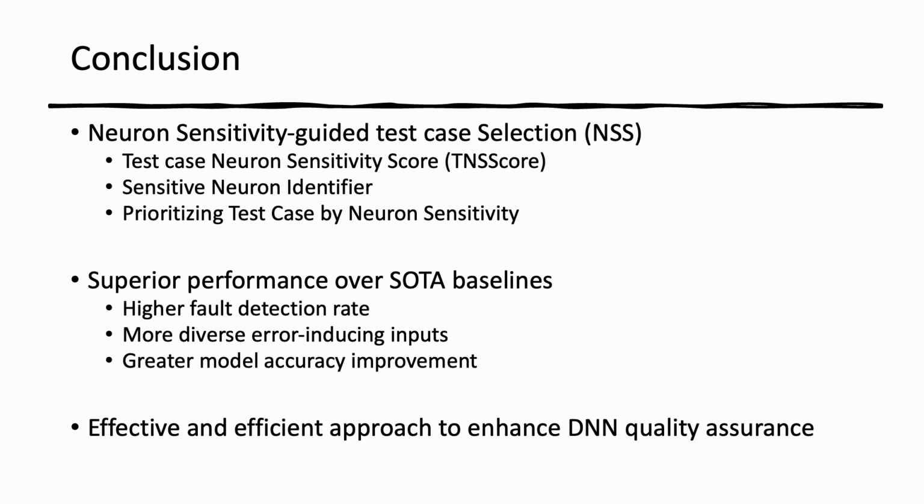NSS introduces TNSS score to quantify test cases' fault-inducing likelihood, the sensitive neuron identifier to focus on critical neurons and reduce overhead, and a neuron sensitivity-based prioritization strategy. Extensive experiments demonstrate NSS's superior performance over state-of-the-art baselines, with higher fault detection rates, more diverse error-inducing inputs, and greater model accuracy improvements after retraining. NSS provides an effective and efficient approach to enhance DNN quality assurance by strategically selecting the most valuable test cases.